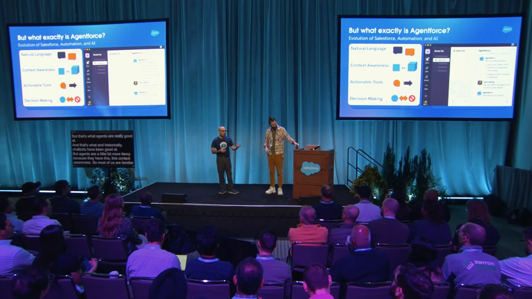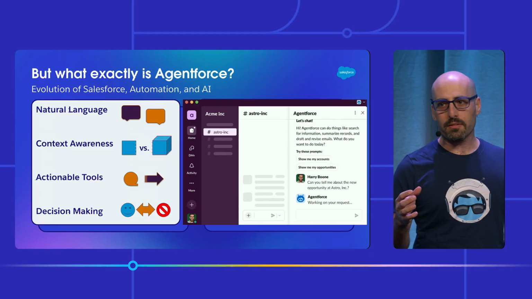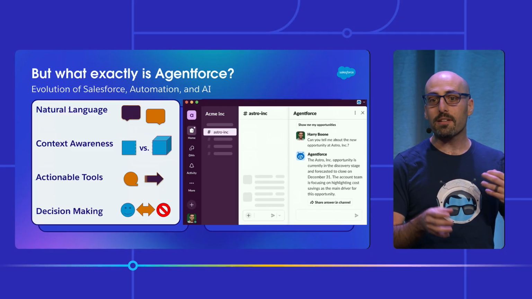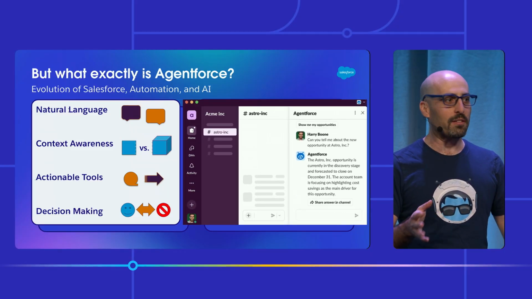So most of us are familiar with flows or maybe some Apex code. Usually when those are running, it's looking at one record or a couple records that were just saved. But your agents actually look beyond that. They look at your entire Salesforce database or whatever you allow them to look at. They'll also look at Data Cloud. They can even look at external data. And so they have this larger context awareness than just 1 or 2 records. And so it's another attribute of agents that's different than things that you may be used to.